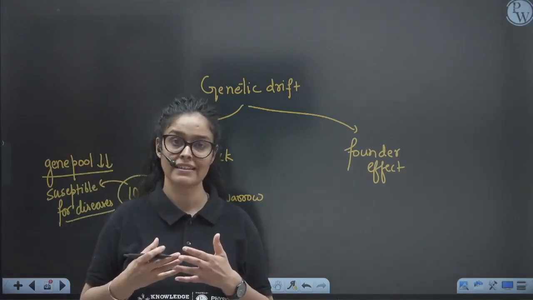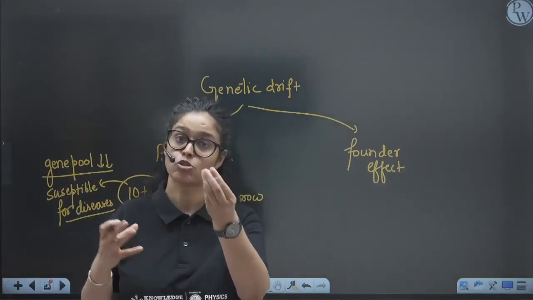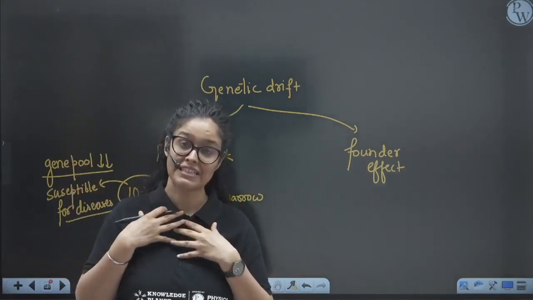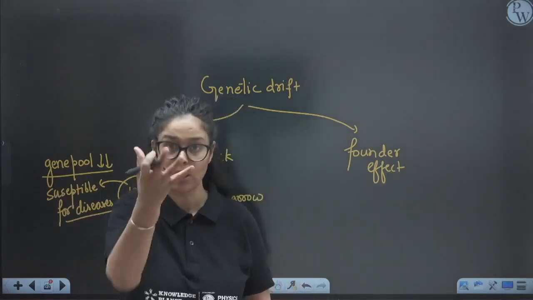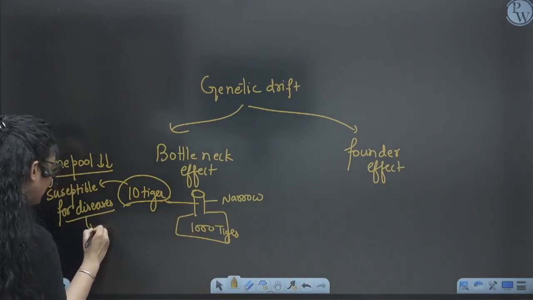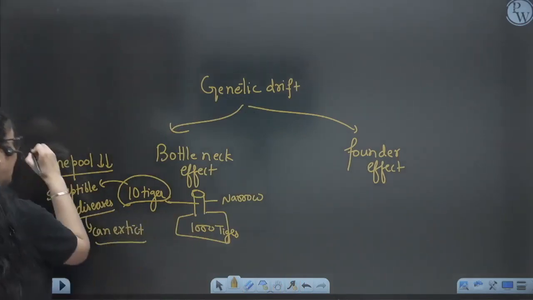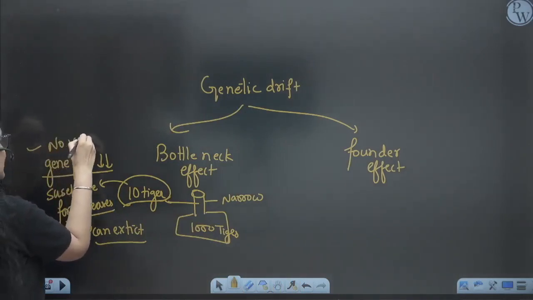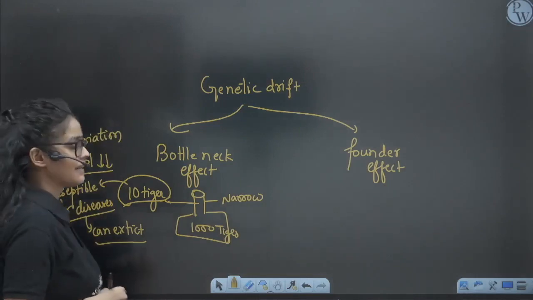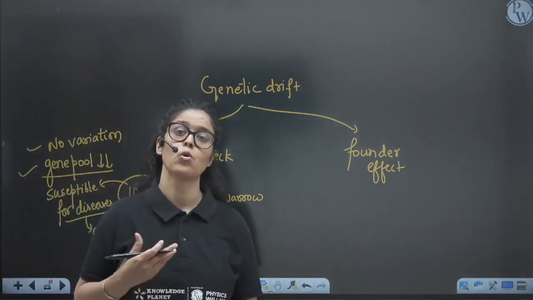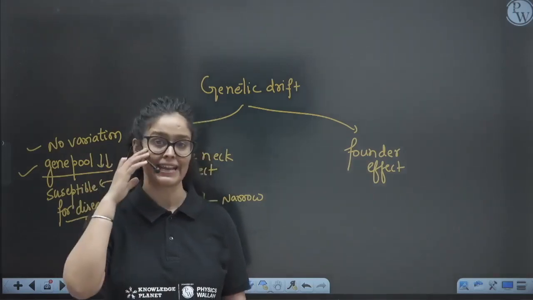They don't have a large population, they have very selected genes in them. So if a very dangerous disease comes, perhaps it will make the whole small population extinct. There is a chance of their extinction because they don't have the variation. A very little population has a little genetic pool, little variation, and more chances of extinction. So that's why they can go extinct.